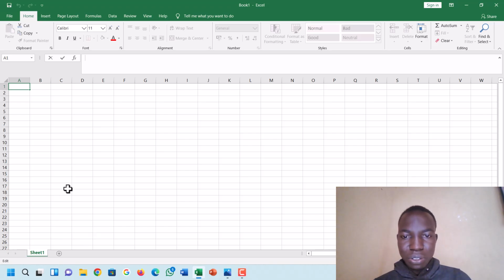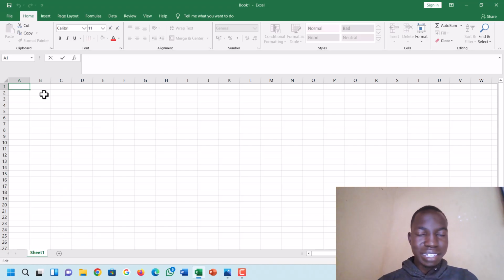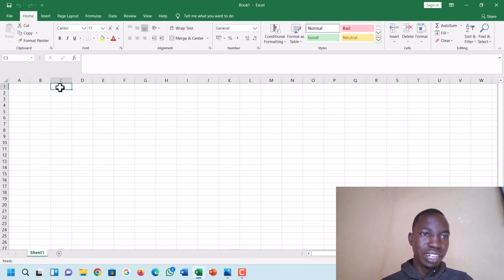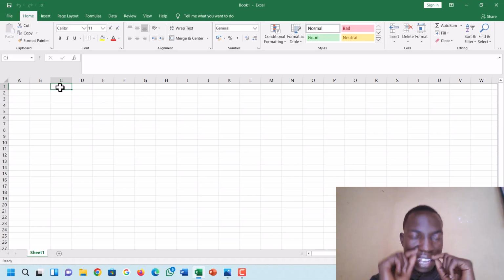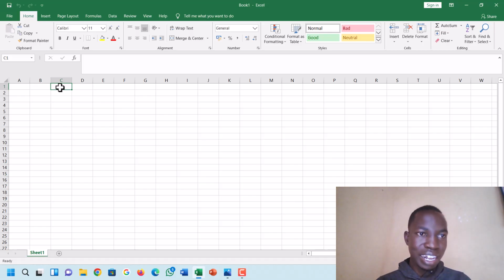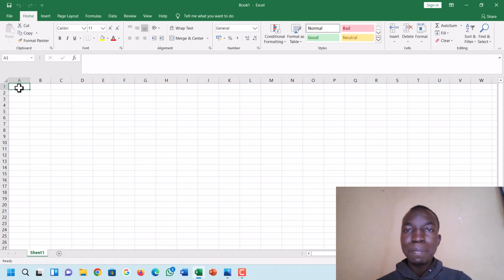Now you realize also that we have what is called a cell. A cell is where your data is entered. This is a cell, this is a cell, this is a cell. Now an active cell has a green borderline like this one here. This green borderline here. This cell is active. So when it is like this, it is inactive. But the moment you click on it, it becomes active, shown by the green borderline.